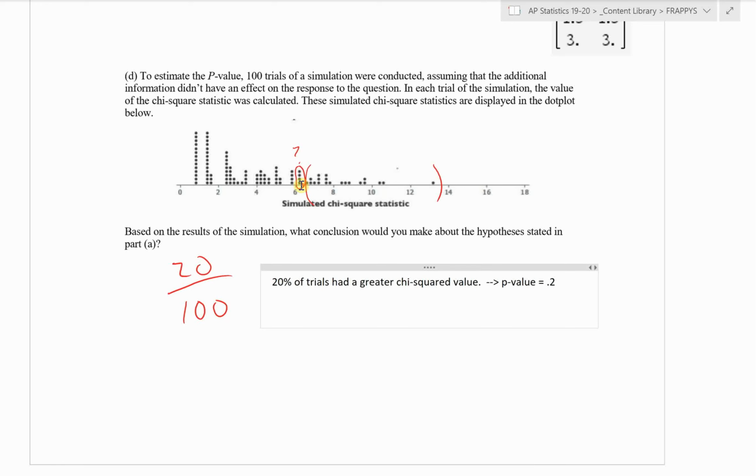And so that's greater than any reasonable alpha level that we've picked, so we can say because our p-value is greater than, say, 0.05 as our alpha level, we will fail to reject the null hypothesis. There is not convincing evidence of a difference in the two distributions.